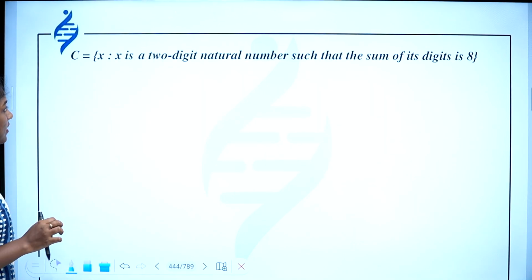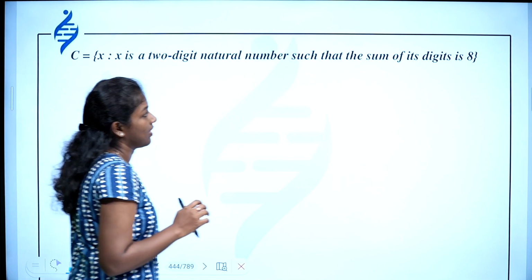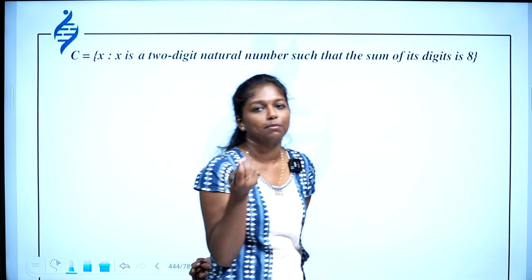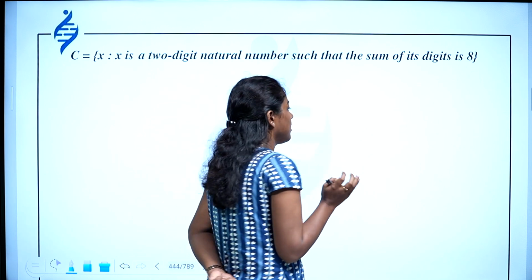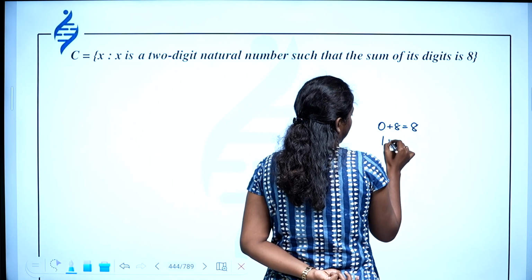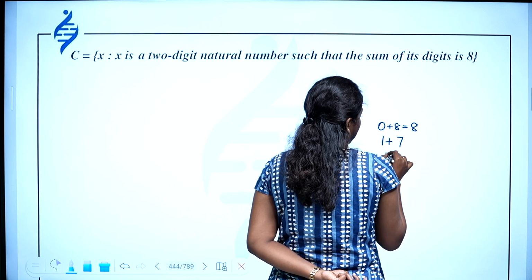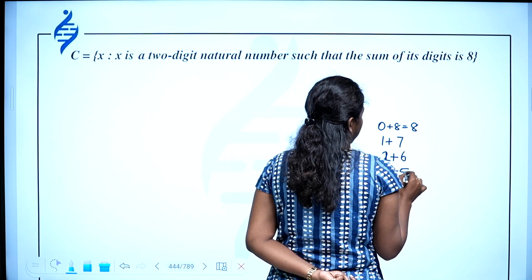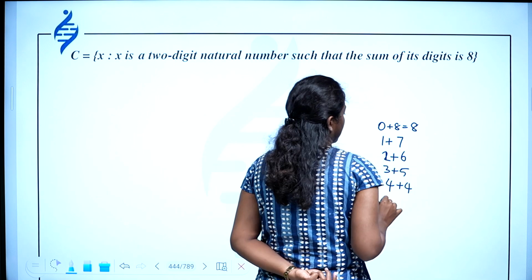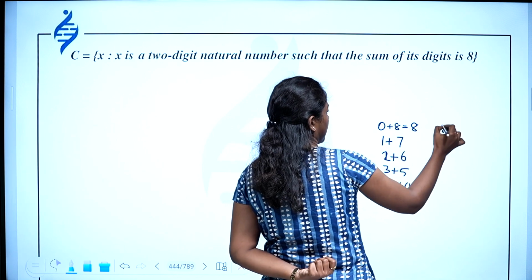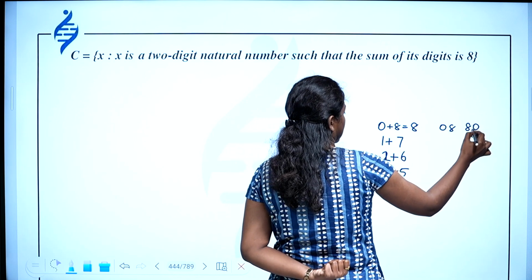Then x is a 2-digit natural number such that the sum of its digits is 8. Okay. So the digits can be, see, you have to find those numbers whose sum gives 8. That's it. You know 0 plus 8 is equal to 8. Then 1 plus 7, 2 plus 6, 3 plus 5, 4 plus 4. So if you choose this, you get 8 and the number will be 08 and 80.